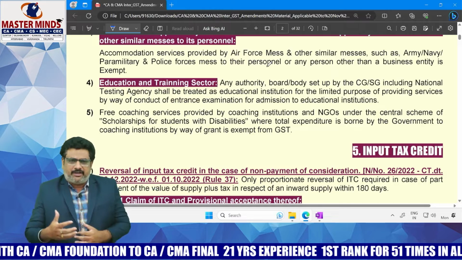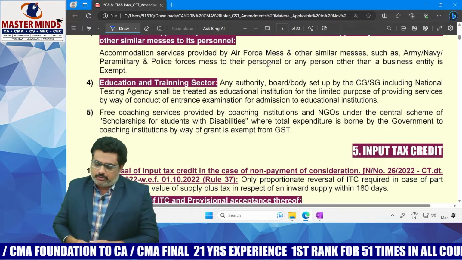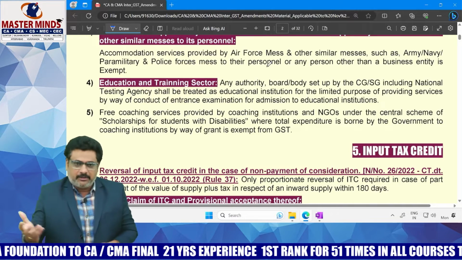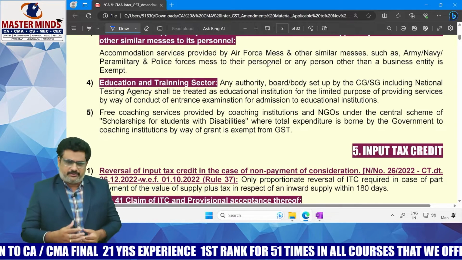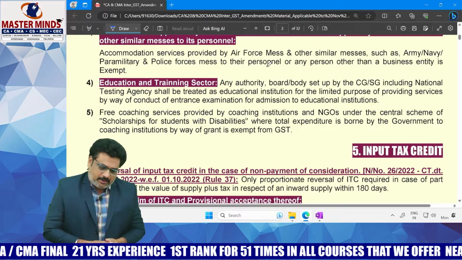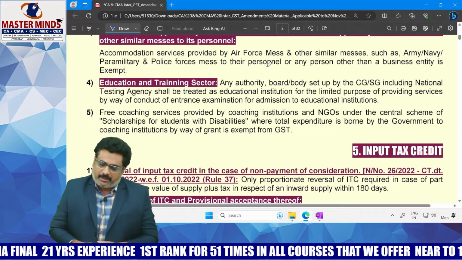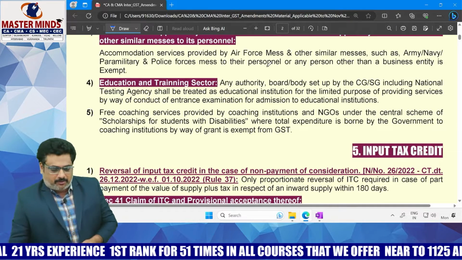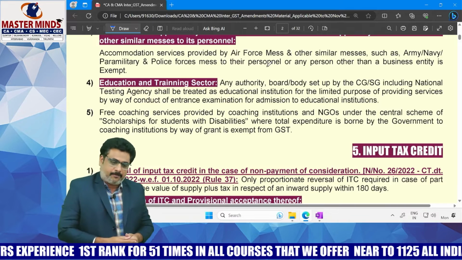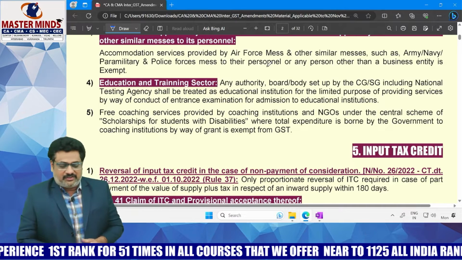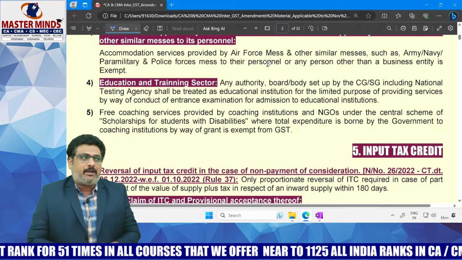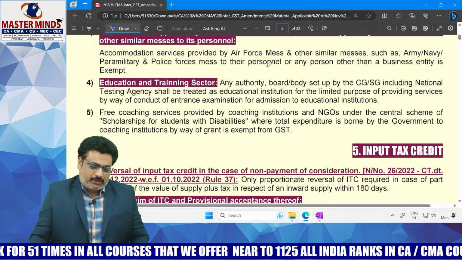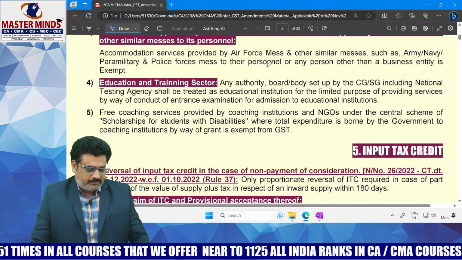Generally, three types of educational institutions are covered under this exemption notification. One is preschool up to higher secondary school. Second, courses that are recognized by Indian law. Third, approved vocational training centers. The question here is whether these national testing agencies can be covered under the entry of educational institutions.